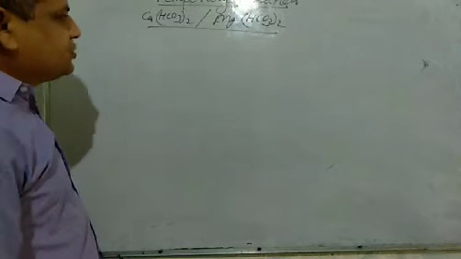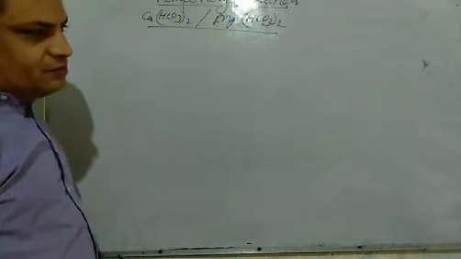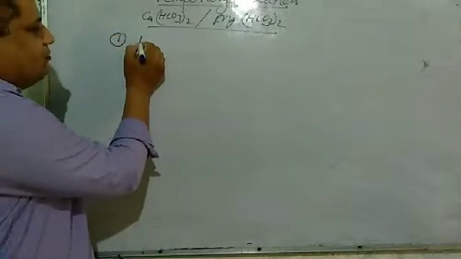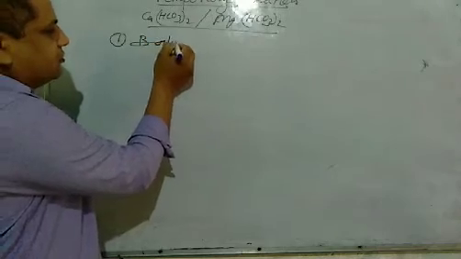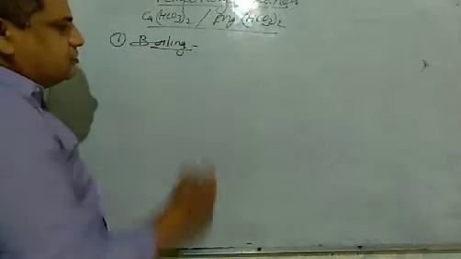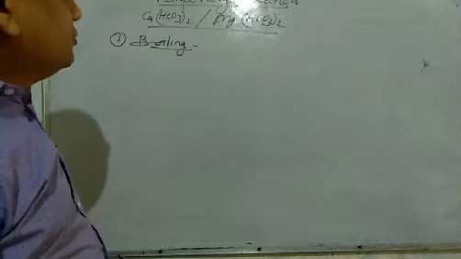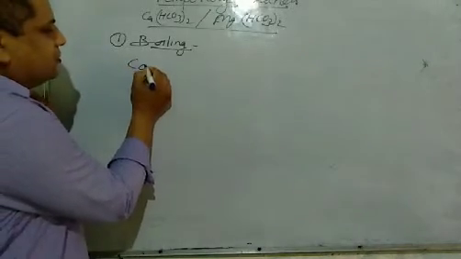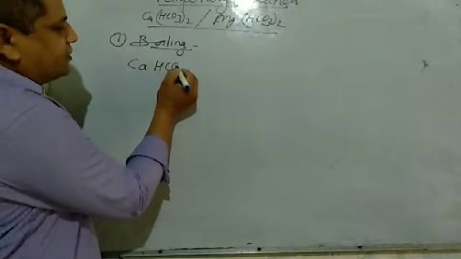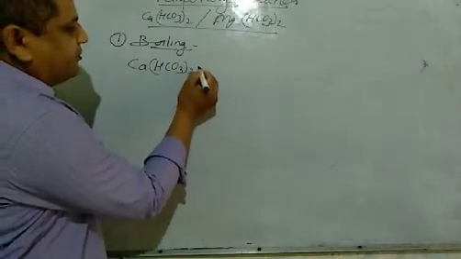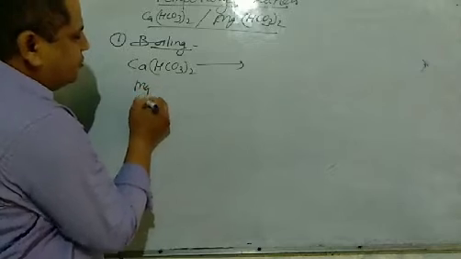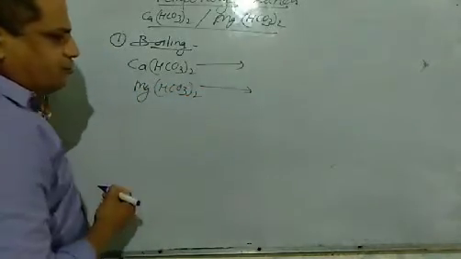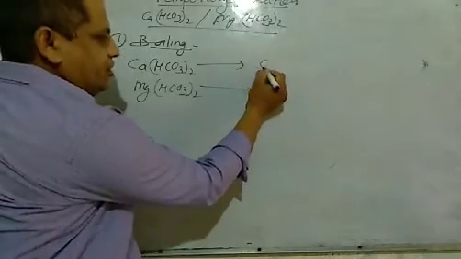So now we will study the hardness removal techniques. First is boiling. When hard water is boiled, the bicarbonates of calcium and magnesium break into carbonates.